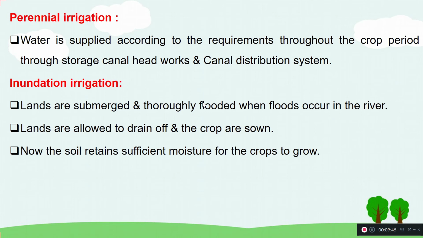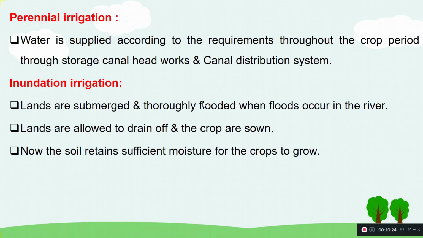So what is perennial irrigation? In this particular irrigation, the water will be available throughout the year. We know what a perennial river is. Water will be available throughout the year. It will be stored either in canals, dams or some other structures, and based on the requirements, we will send water to the crops or fields through any channel distribution or whatever structures are available.